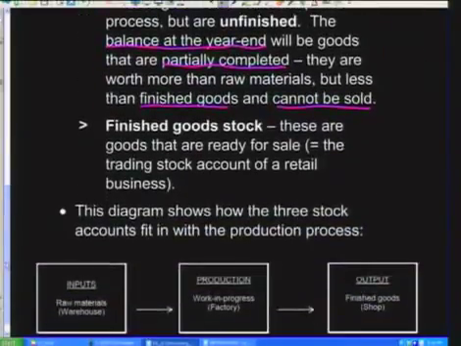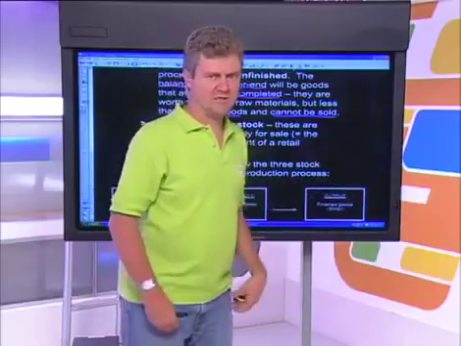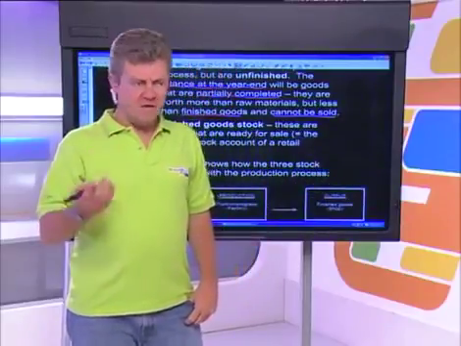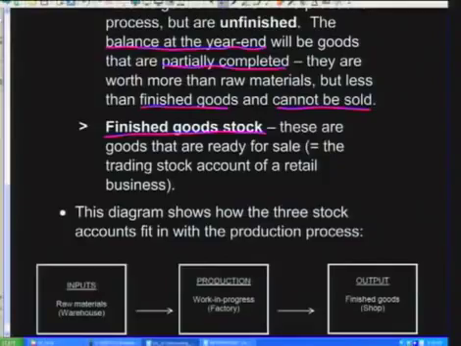Next thing that's important is once we have completed goods, what we're going to do with those goods then is we're going to sell them. So once my goods are completed, I take them out of the factory and I'll put them into my shop where I sell them to a retailer or where I sell them to somebody else. Once those goods have been completed, we call them finished goods stock. That is our third ledger account, finished goods stock.